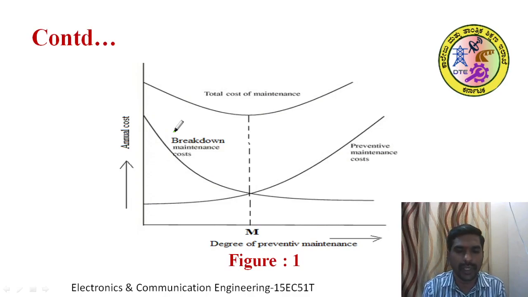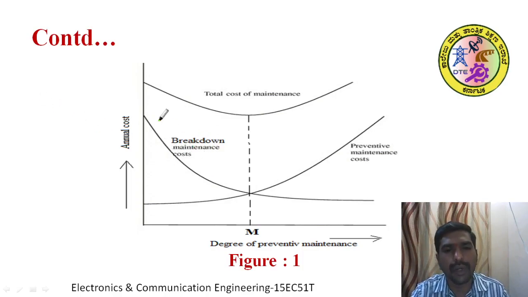There is no production activity, all the employees are idle, and one more thing, they need to repair that equipment. For that they spend cost. That is called breakdown maintenance cost. This cost will be more when no prevention activities are carried out. Here the breakdown maintenance cost goes from maximum to minimum. The breakdown maintenance cost reduces when you spend maximum on prevention activity. When there is maximum cost on prevention, your breakdown cost is reduced.